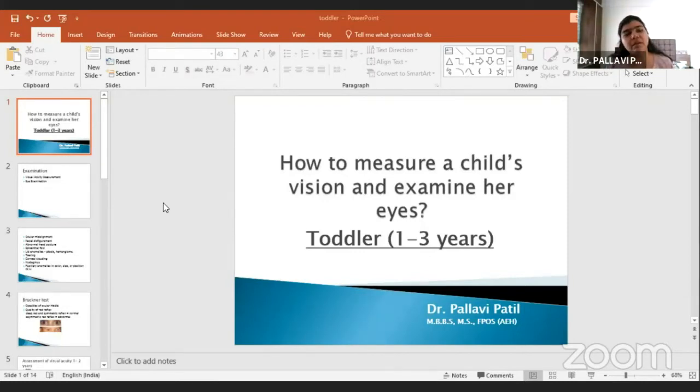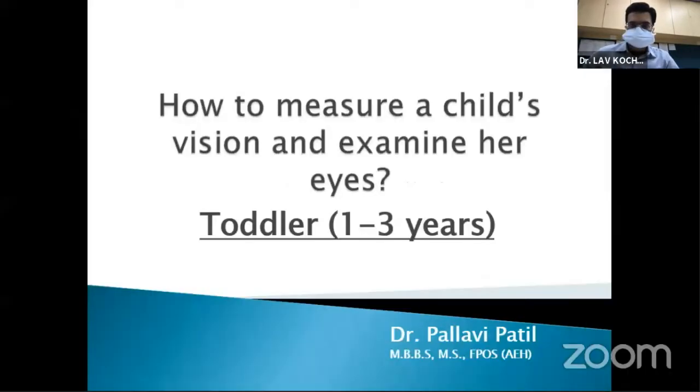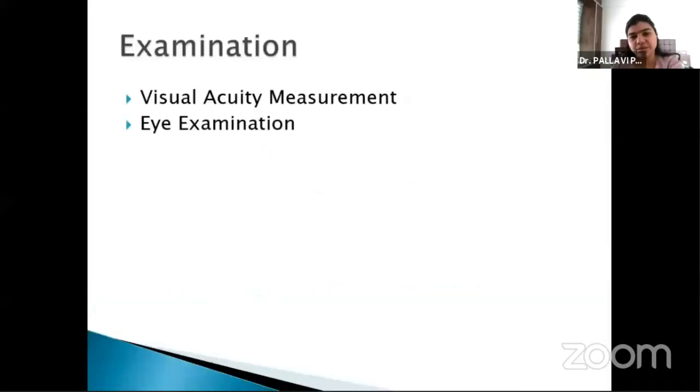Good afternoon, everyone. So I'm presenting on how to examine a toddler. When the child is first at your clinic, first try to just examine the child as the child is.